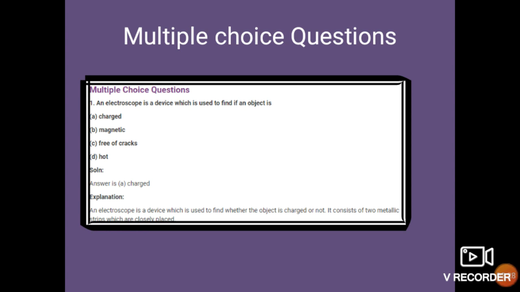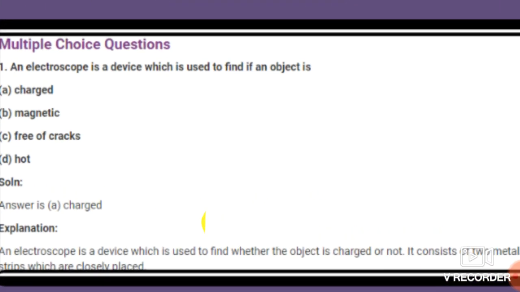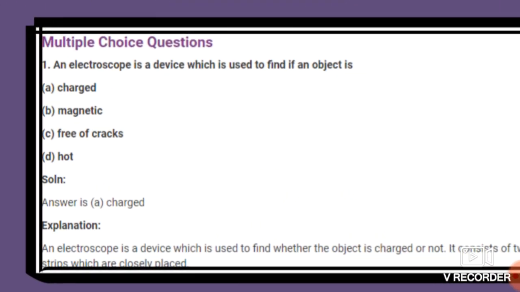The first question is a multiple choice question, students. These are also known as choose the correct answer, just like your exercise. So what is this first question? See over here, I just zoom it.